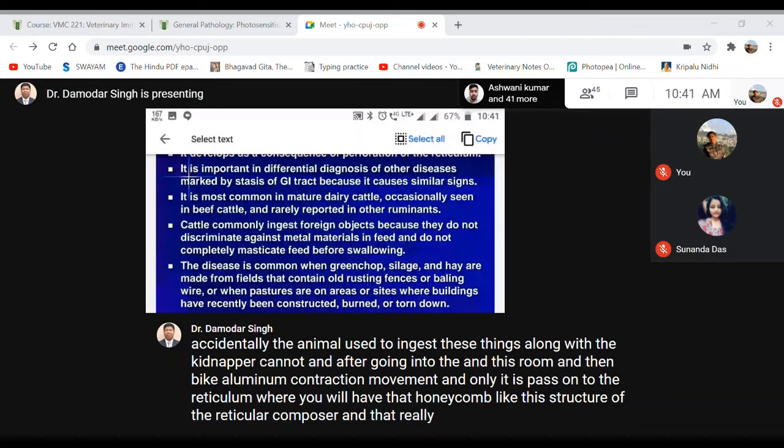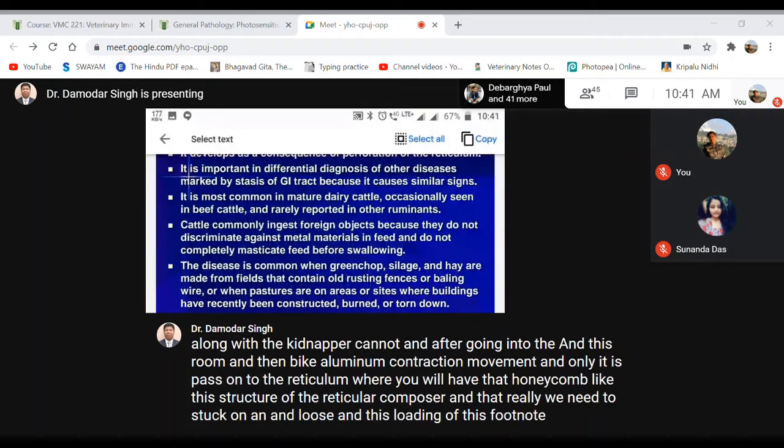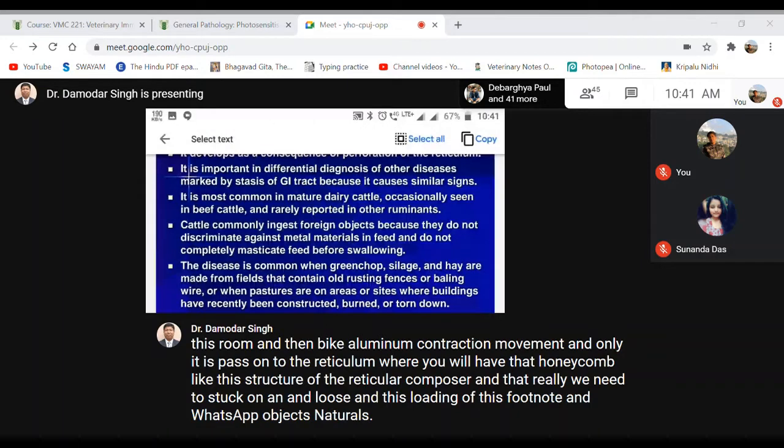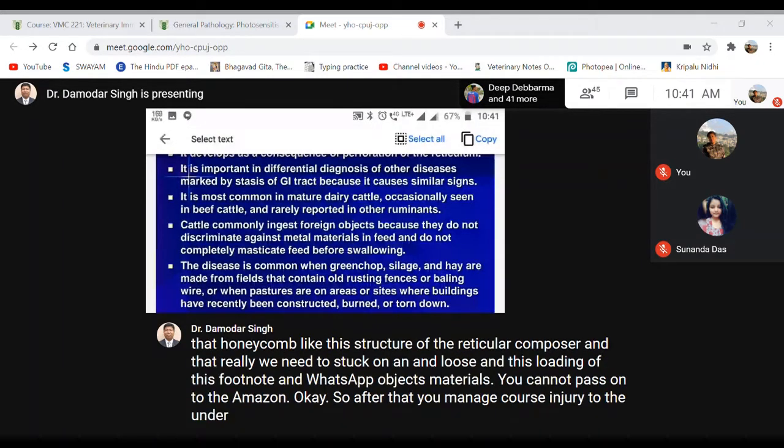it may injure the heart, leading to pericarditis, or down in the ventral portion of the reticulum, it may pass through the reticular wall and injure the peritoneum, leading to peritonitis.